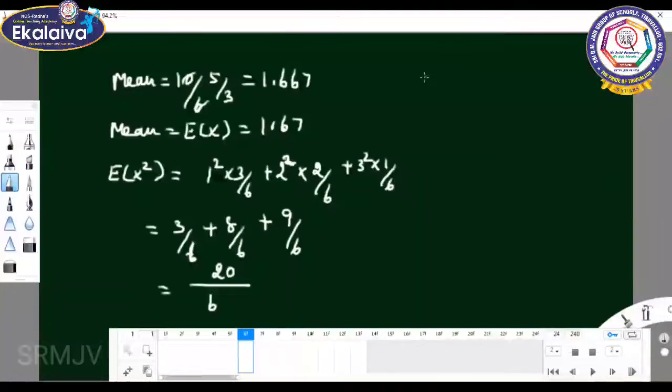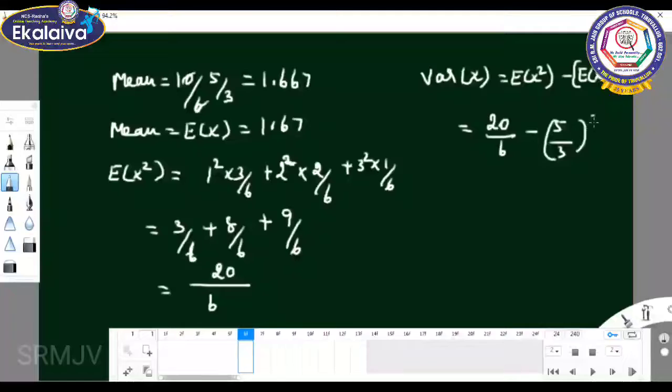Now, variance of x equals E of x square minus E of x the whole square. So 20 by 6 minus 5 by 3 the whole square, which is 20 by 6 minus 25 by 9.